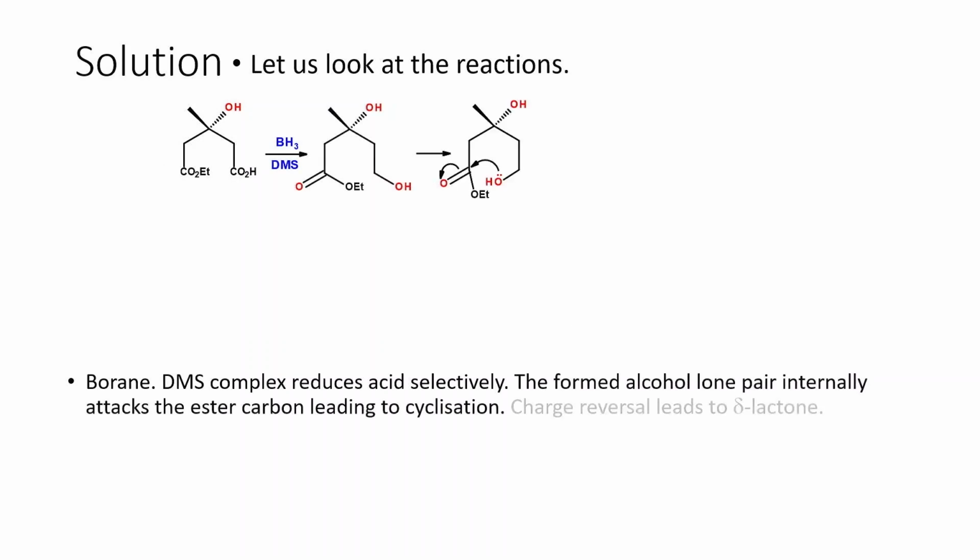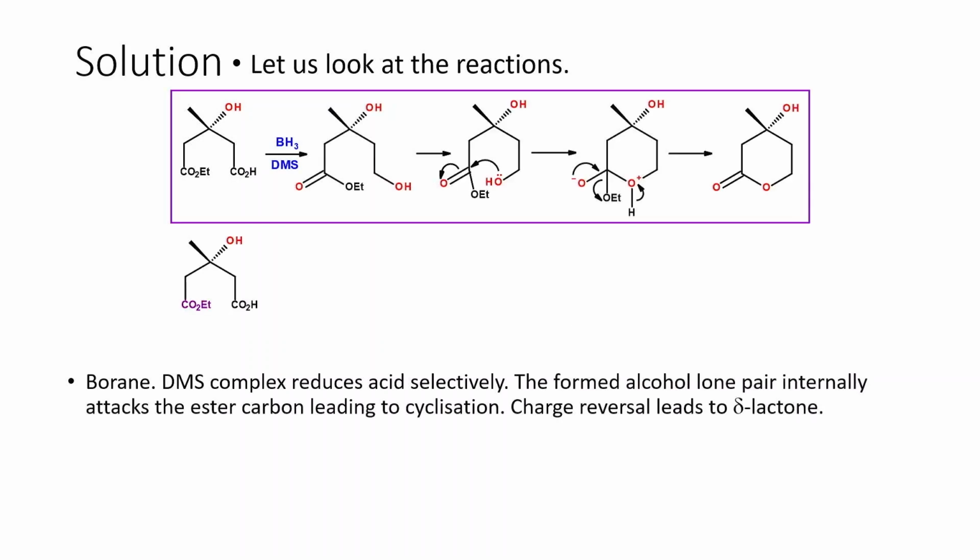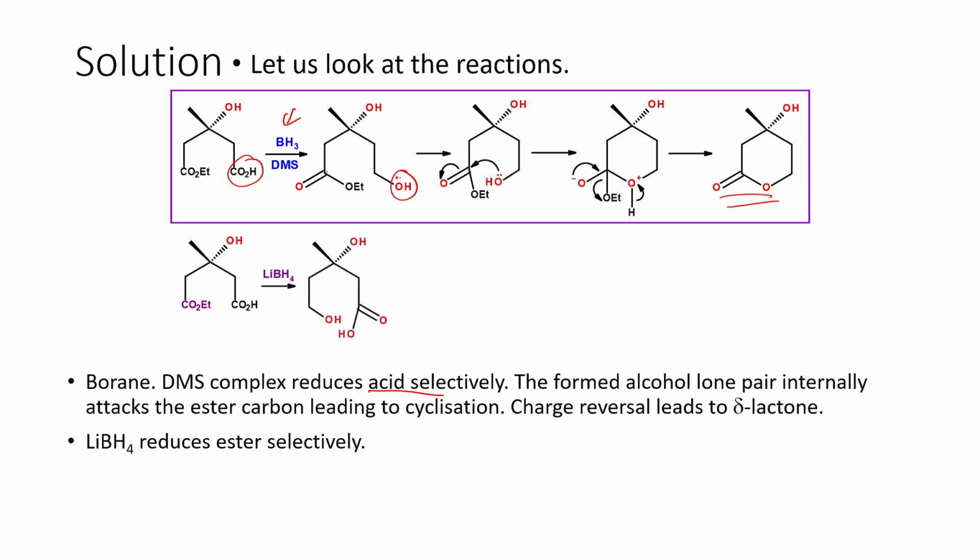If we draw the mechanism for this reaction, you will easily follow it. The boron dimethyl sulfide complex very selectively reduces the acid, so the carboxylic acid is reduced to an alcohol. Once you have an alcohol, there is a lone pair of electrons on this oxygen, which attacks the electrophilic carbon, and then it undergoes a cyclization reaction. In the charge reversal step, the ethoxy group is lost. We end up with a lactone as shown here. So this is when we use boron dimethyl sulfide complex as the reagent: the acid is reduced.